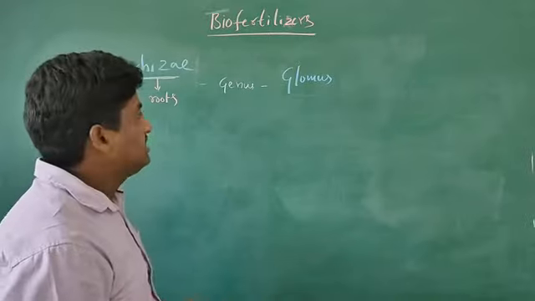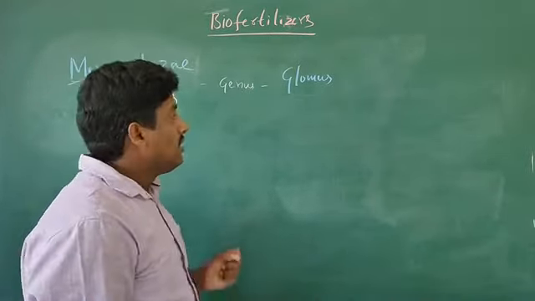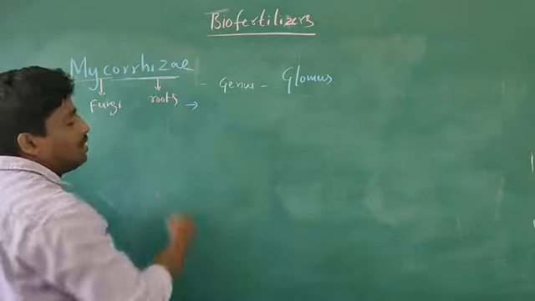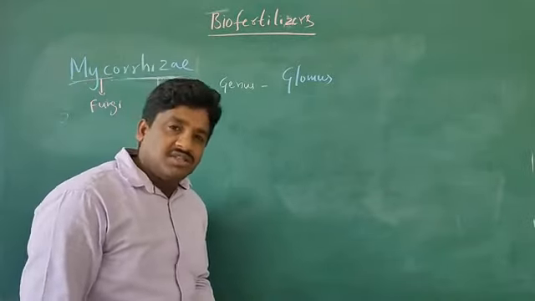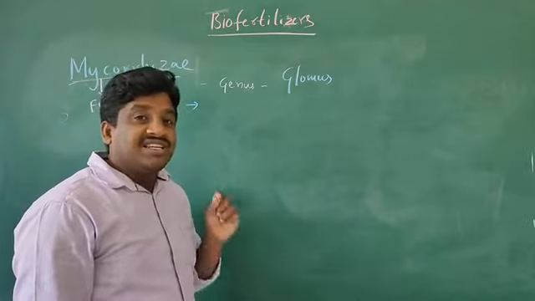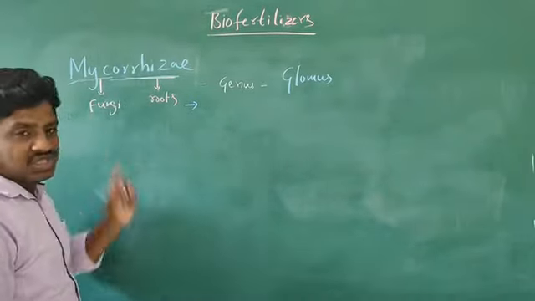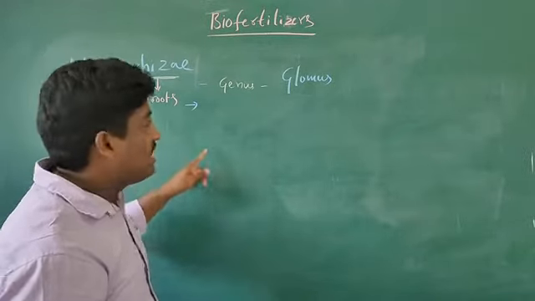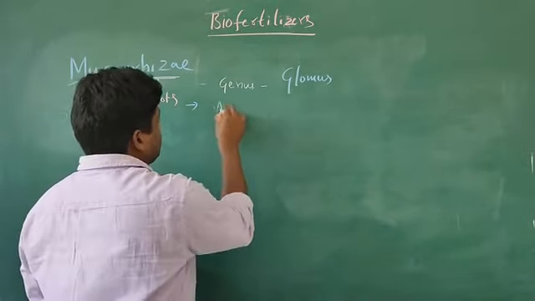One more point: the fungal symbiont facilitates the association between the roots and fungi, and facilitates the absorption of phosphorus.